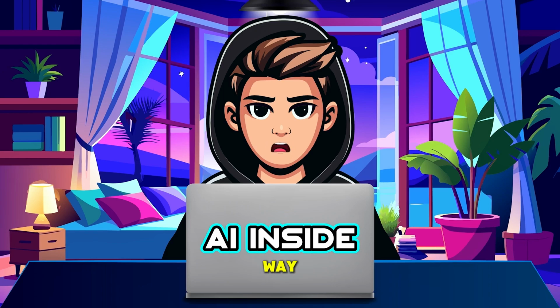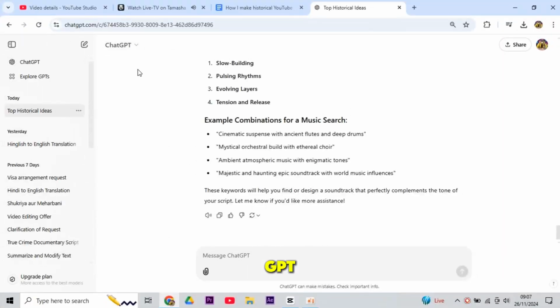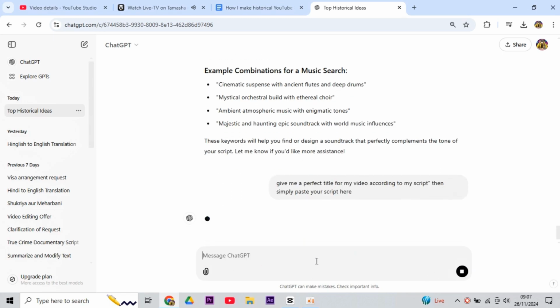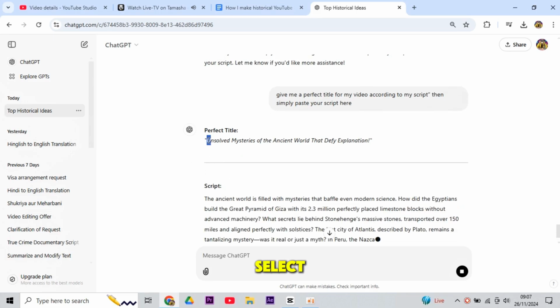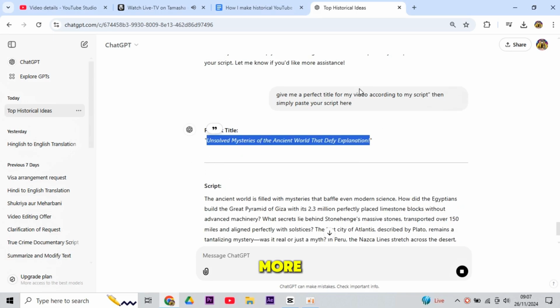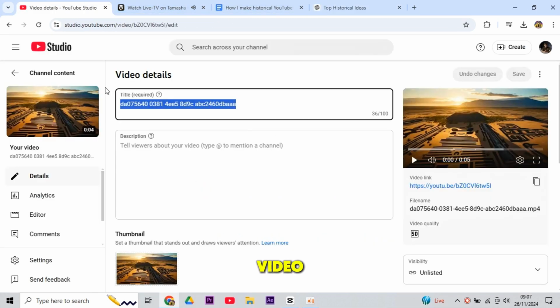The second way is that you can use ChatGPT. So go to ChatGPT and add a prompt like this: Give me a perfect title for my video according to my script. Then simply paste your script here. Alright, at the very next moment, ChatGPT will give you many titles that can be used for your video. So select one of them you like more. Well, I like this title. I think it much relates to my video.